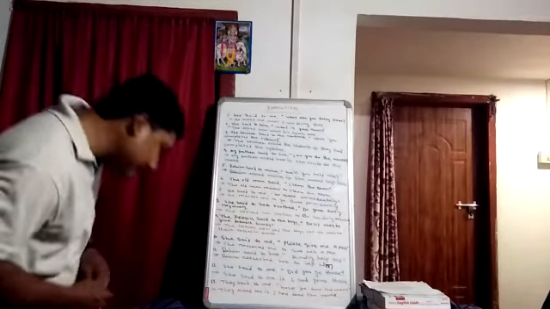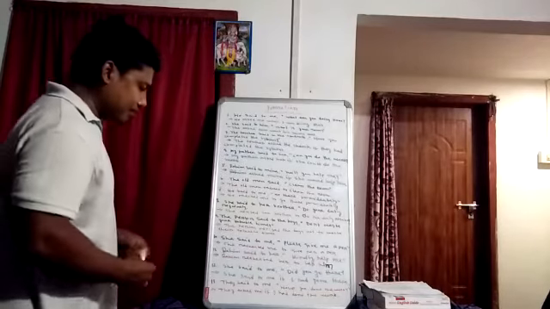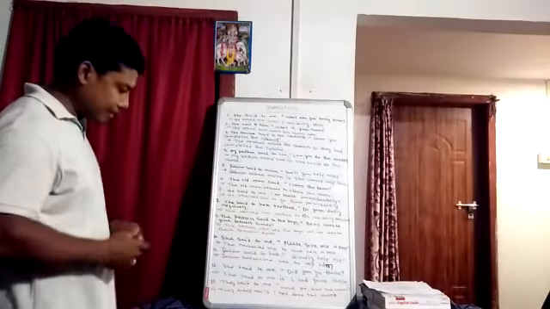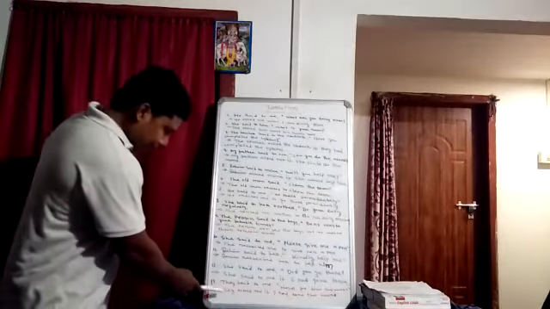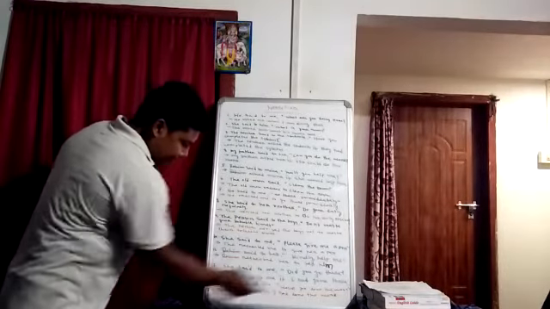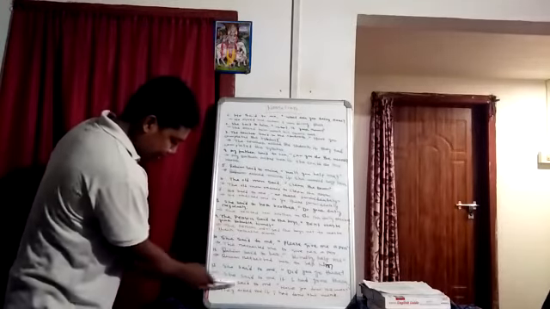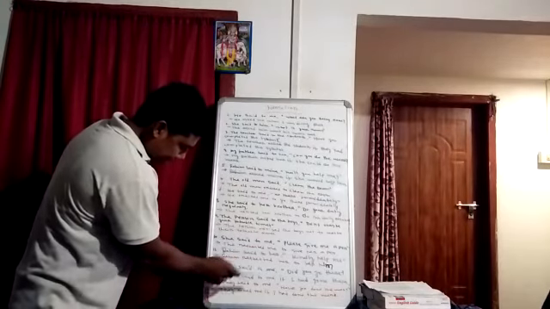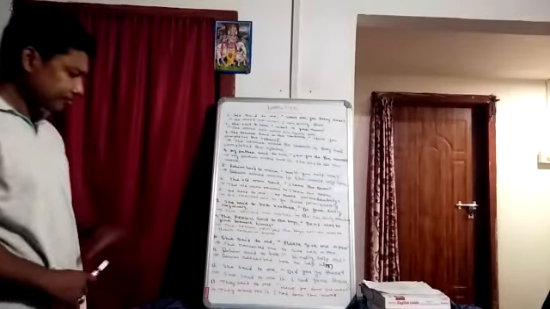Next one: they said to me, have you done the work? This reported speech part is given in an interrogative sentence of present perfect tense. So in the indirect form you have to write past perfect tense. Then what is the answer? Because it is an interrogative sentence, here instead of said you have to write asked, like other sentences. They asked me if I had done the work.